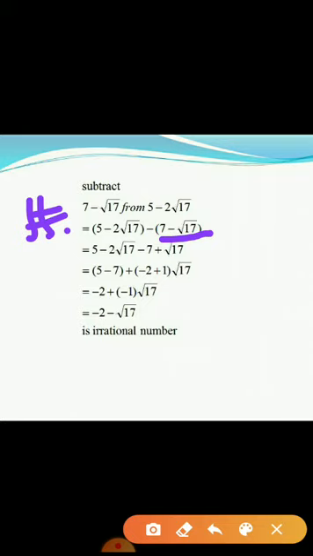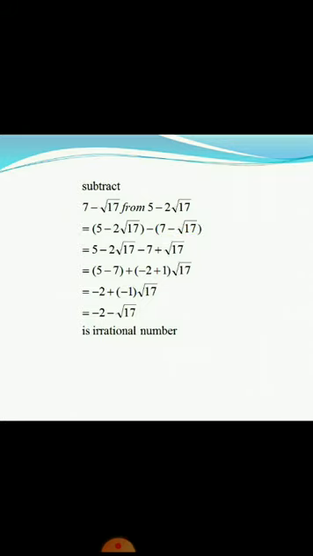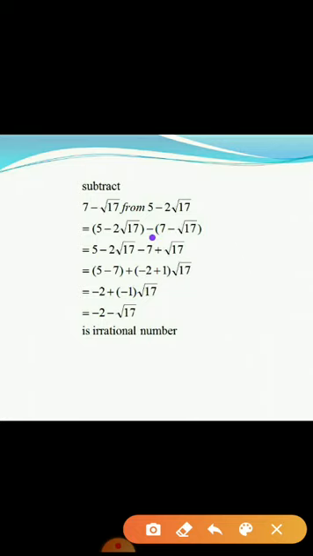Then whenever you have minus, what you should do is simplify this bracket. Multiply that negative sign to that next bracket. So plus 7 into minus 7, you will get it as minus 7. Minus into minus, you will have it as plus. Whenever you have negative sign, multiply negative sign inside the bracket.